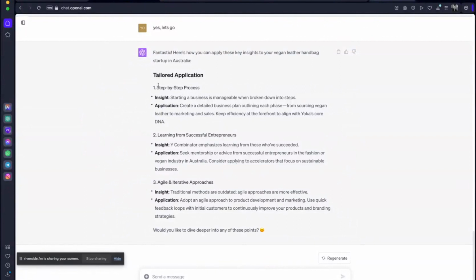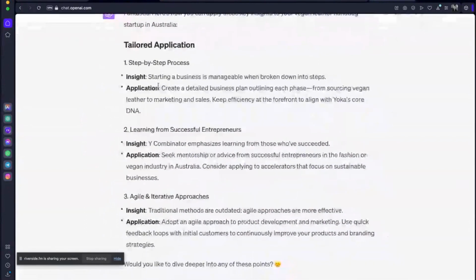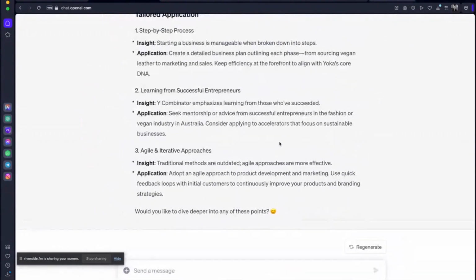All right, so it has given us some tailored application. These might not be jaw-dropping at this point since we are keeping this quite general. But if you, for example, say, based on the 5 steps that were referred to in the video, in the transcript, in the documents, apply these to my situation and how I can get started.